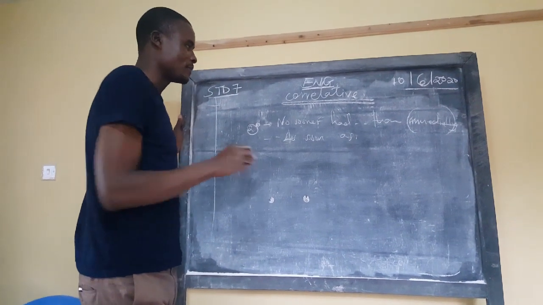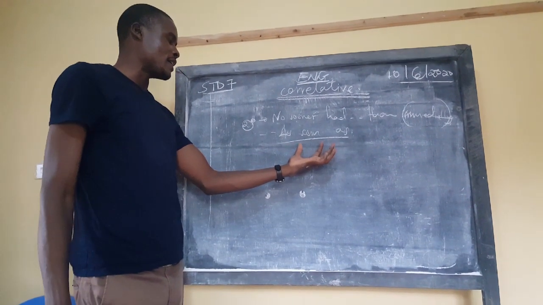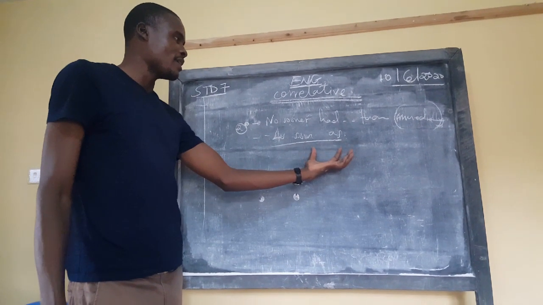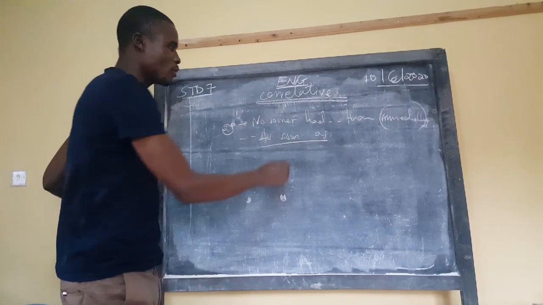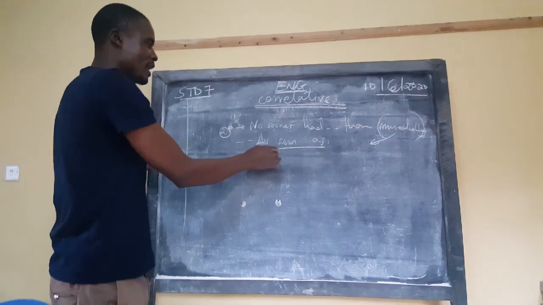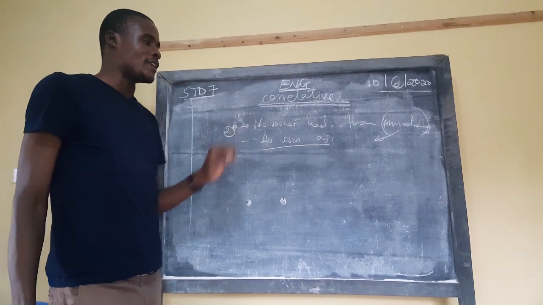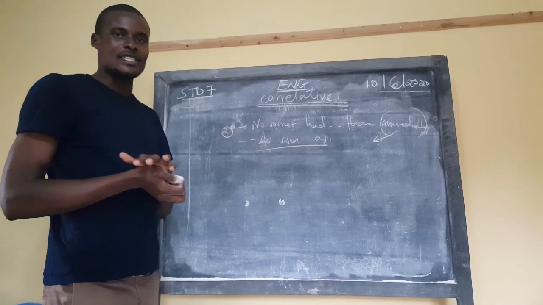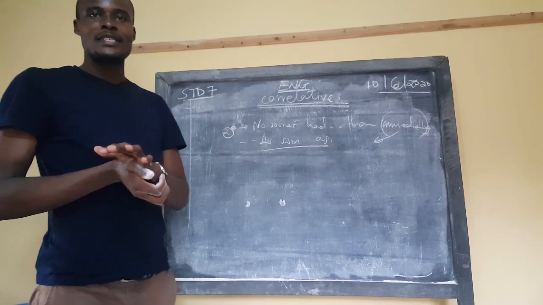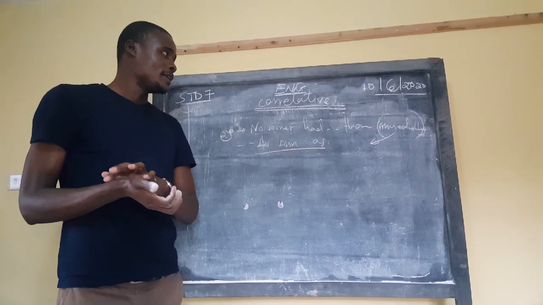And then we also mentioned as soon as the bell rang, the teacher entered the class. So this one also meant immediately. Both no sooner had and as soon as can be used to show that one thing happens immediately after the other. And as I was emphasizing, in examination it may be brought a sentence that